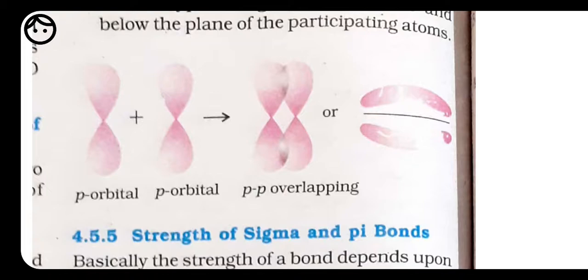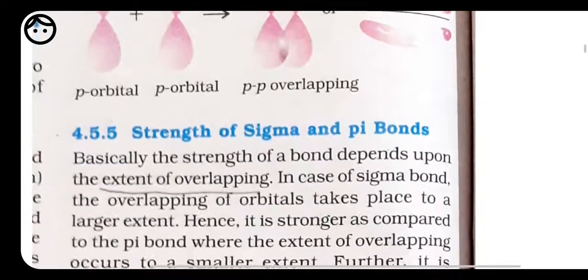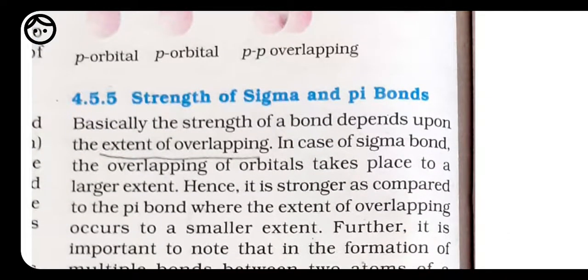Now let's move to the strength of sigma and pi bond. The strength of a bond depends upon the extent of overlapping. Since in the formation of a sigma bond, overlapping is along the internuclear axis, considerable overlapping takes place, and so the sigma bond is a strong bond. Whereas the pi bond is formed by sidewise overlapping, so the extent of overlapping is less as compared to the sigma bond. That's why the pi bond is taken as the weaker bond as compared to the sigma bond.